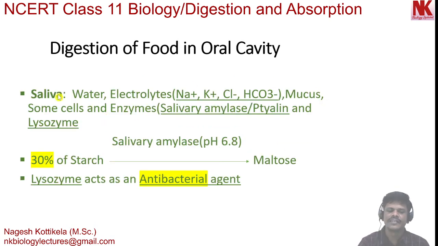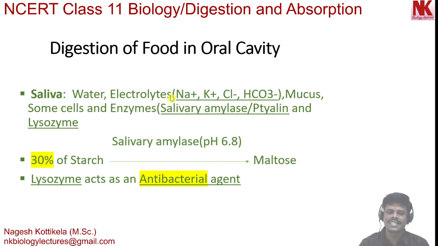After this, inside the oral cavity, saliva is released. Saliva contains water, electrolytes, mucus, some cells and enzymes. So these are the various components present in the saliva.